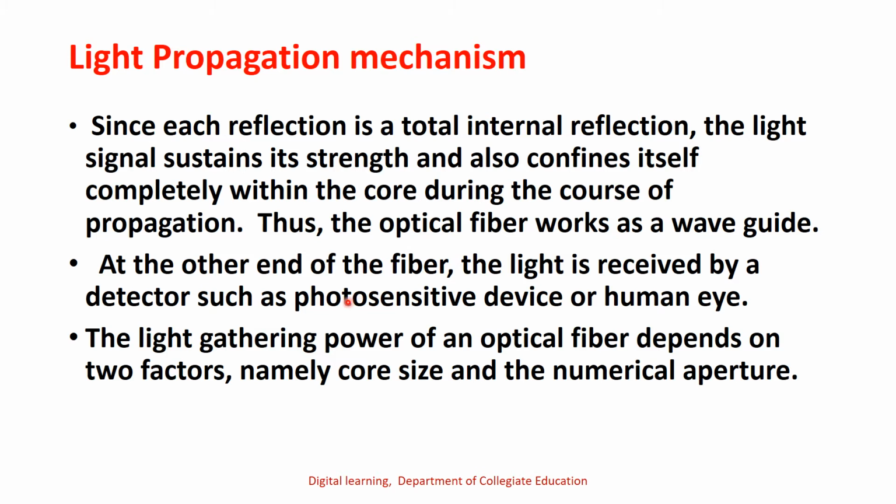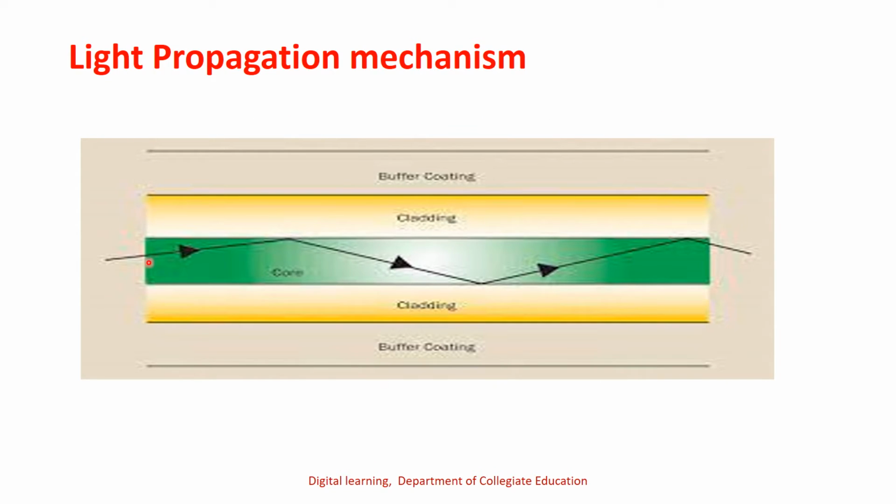At the other end of the fiber, the light is received by a detector such as a photosensitive device or the human eye. The light gathering power of an optical fiber depends on two factors: core size and the numerical aperture. So, see how this is the optical fiber. That green colored inner part is the core. Core is surrounded by a cladding. Then the cladding is surrounded by a buffer coating.